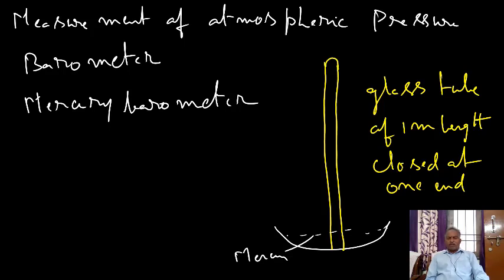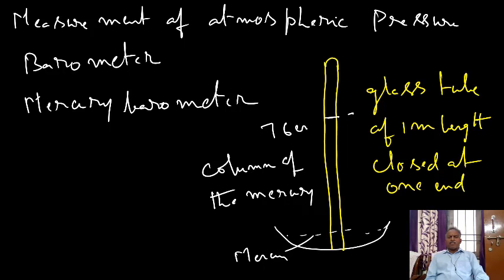When we invert this glass column of 1 meter length filled with mercury into this glass trough, the mercury falls down and stands still at a certain level. So this is the column of the mercury. This column height is generally 76 centimeters at the sea level.